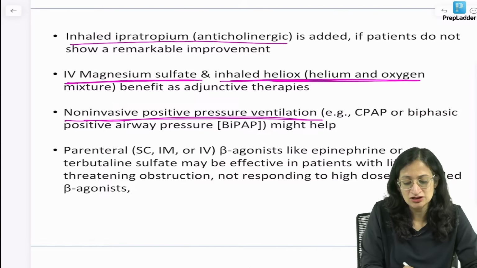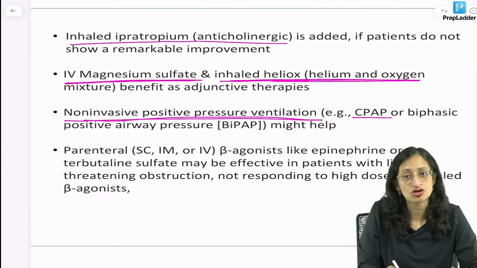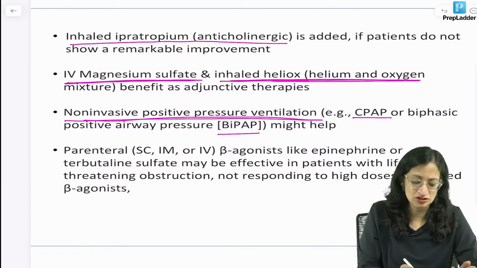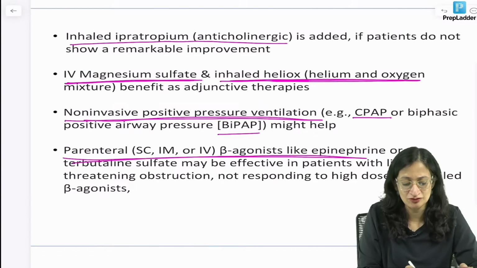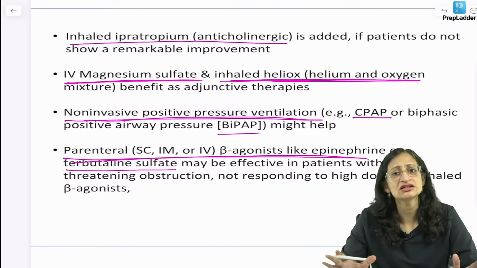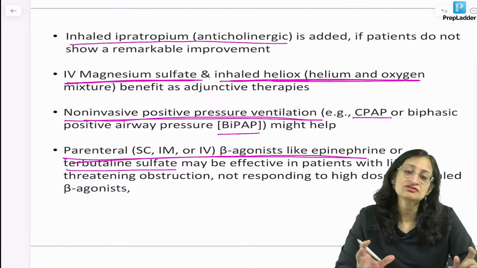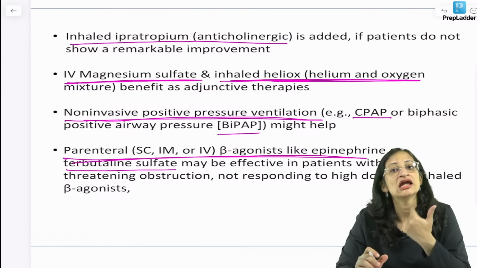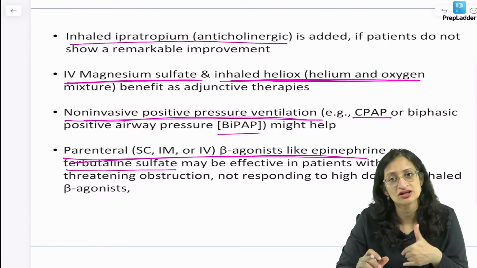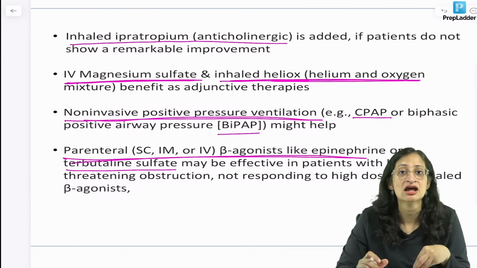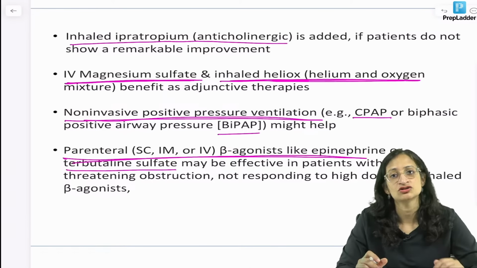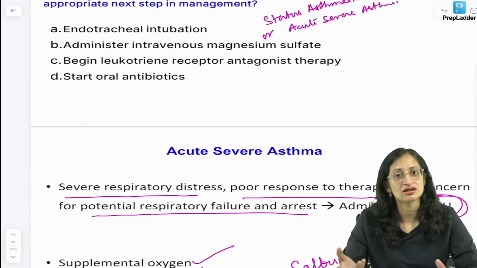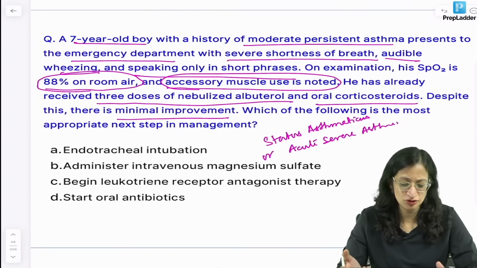Non-invasive positive pressure ventilation techniques like continuous positive airway pressure or BiPAP can be of use. And if the child is not improving with all these, you can use parenteral beta agonists like epinephrine or terbutaline. Now, why injectable? Because if the narrowing of the distal airways is very constricted, the inhaled salbutamol, nebulized or MDI that you are giving, may not reach the narrow distal airways. So for that you may need to give it systemically through IV or IM or subcutaneous route.